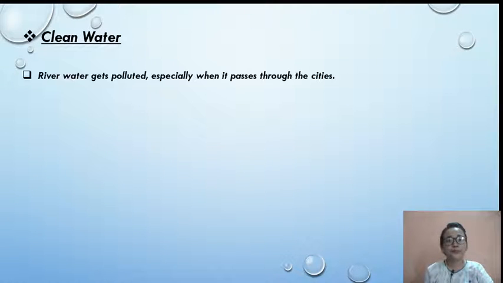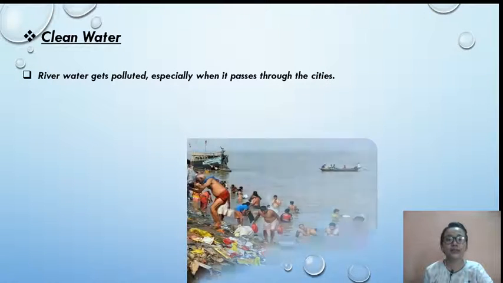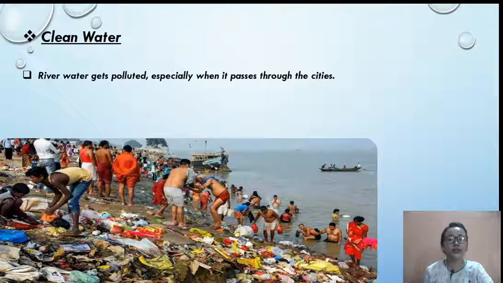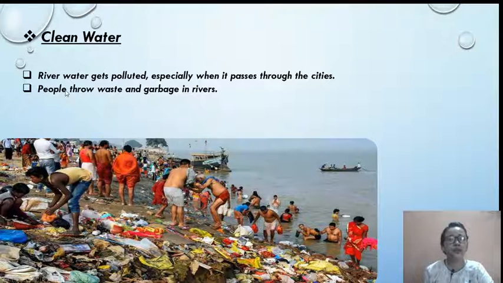Clean water. River water gets polluted, especially when it passes through the cities. So river water gets polluted, especially when the river passes through the cities. Because of that only, the water gets polluted. People throw waste and garbage in the rivers. As you can see in the image, people throw a lot of waste and garbage in the rivers. Because of that only, the river gets polluted.